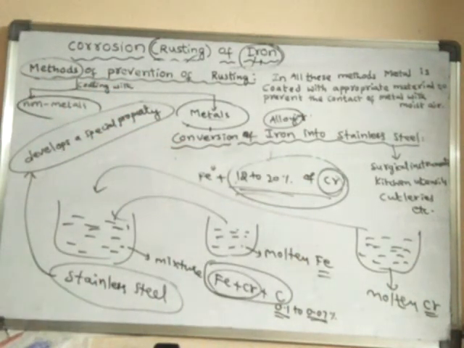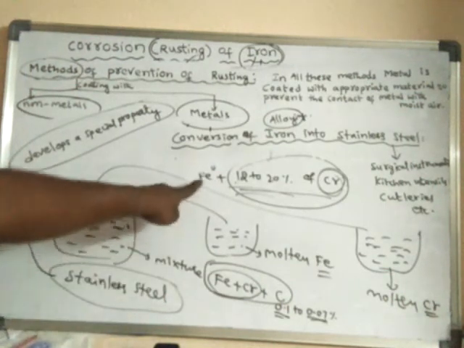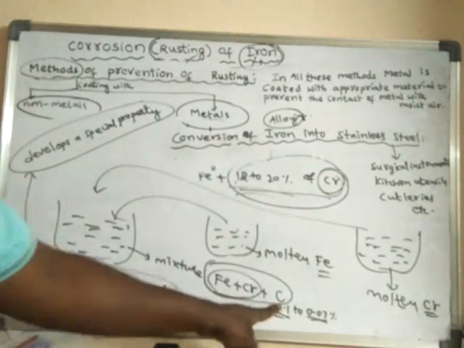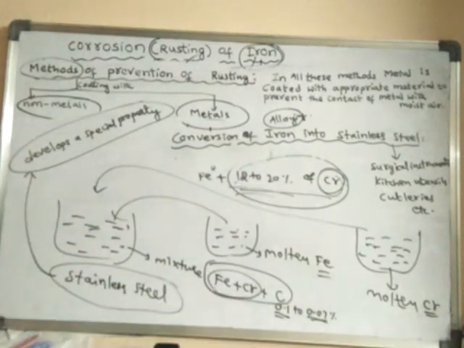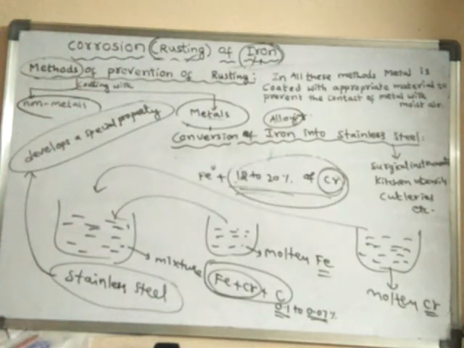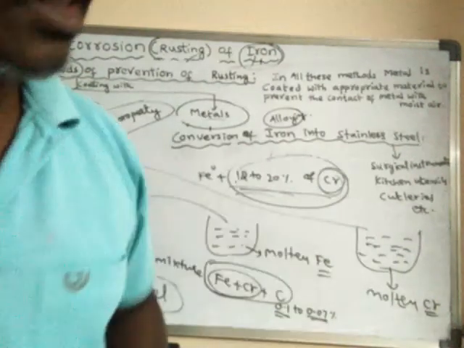Stainless steel is an alloy of iron which contains 12 to 20% of chromium and 0.07% to 0.1% of carbon, so that it cannot rust easily. Hence it can be used in making surgical instruments, kitchen utensils, cutlery, etc.